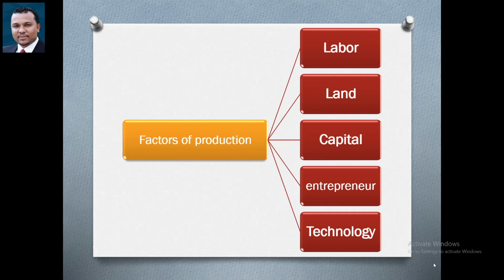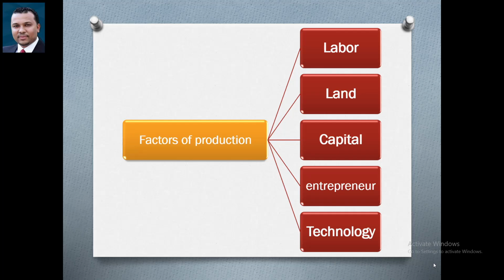Labor, or the human resource. In the case of labor, we talk about all efforts, maybe physical efforts, maybe intellectual or mental efforts, shared in the production process. Any efforts in the production process, we can call labor. Labor as a factor of production, we can talk about the cost of labor as wages.